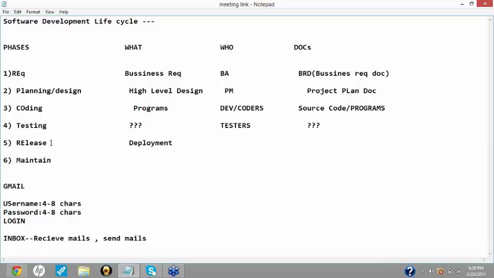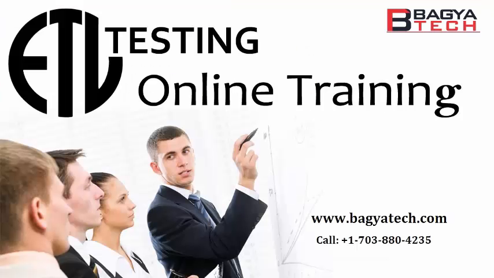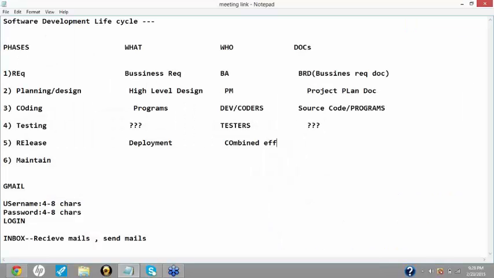So who are the people who would be involved in the release phase? It is actually a combined effort. It depends upon your project managers whom they want to be present over there while the release is done. So basically that is a combined effort.